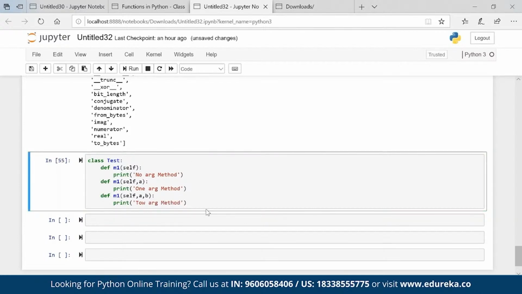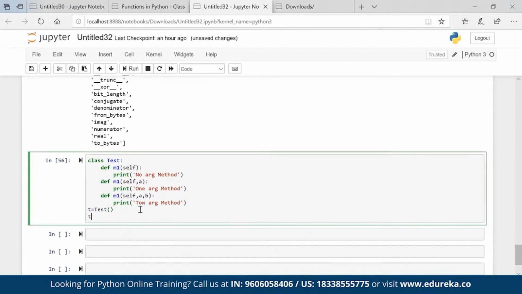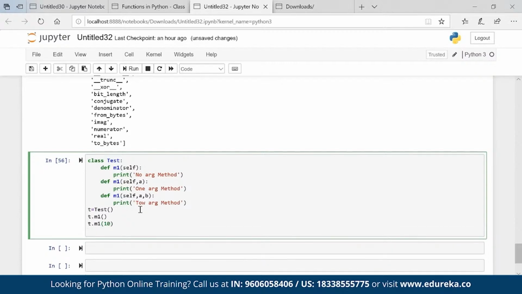Now I have three methods coming in with the same name in the same class. Now the question arises, t equals test, I'm creating an object. Will t dot m1 work? T dot m1 10, will that work? T dot m1 10 comma 20, will that work? So basically all will not work. Only the last one will work.